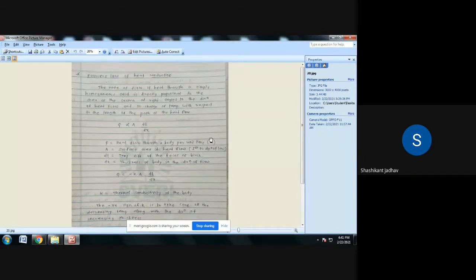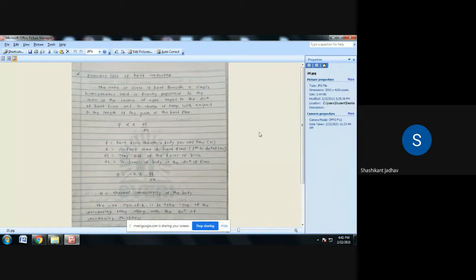Write down: Q is directly proportional to A into dT by dx.